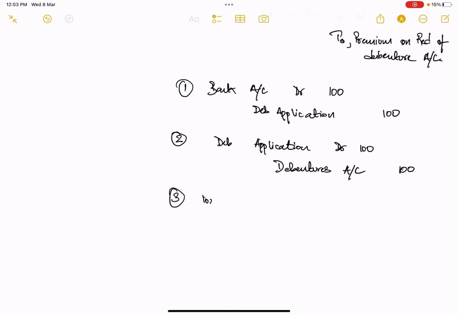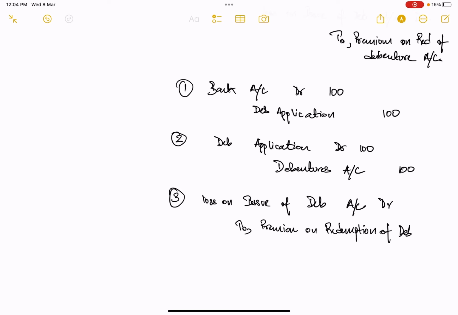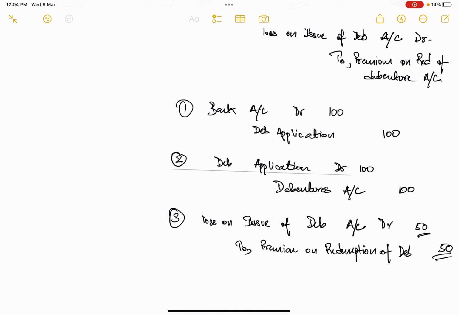So what they will write down is loss on issue of debenture account debited to premium on redemption of debenture account. So what will be the value of this account? It will be 50 rupees. Okay, so this is what will happen if the debentures are redeemable in the future.